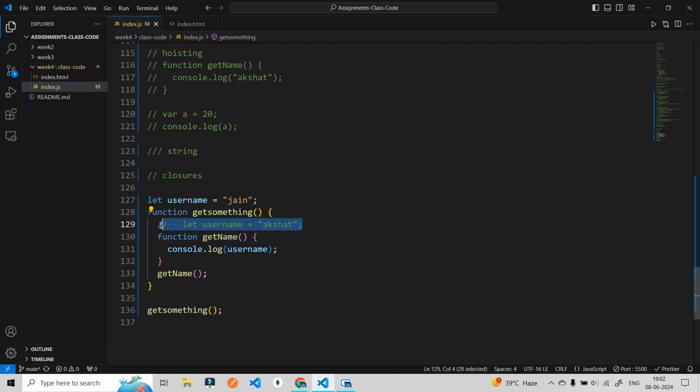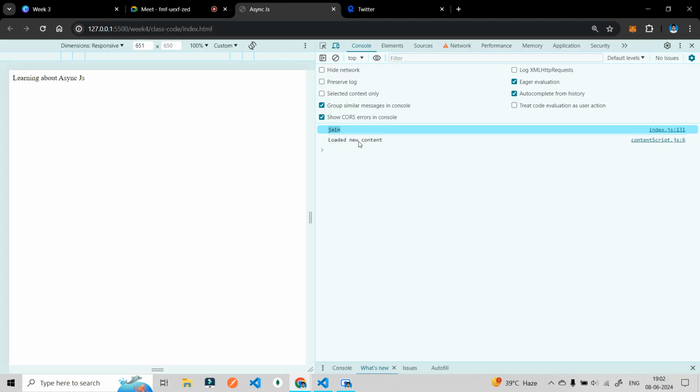It will see that it is not getting anything here. Then it will ask the parent function, are you having something in your lexical environment which I can use? This particular function will say yes, you can, I have a username in my lexical environment that you can use. That is why it is showing you Jan.